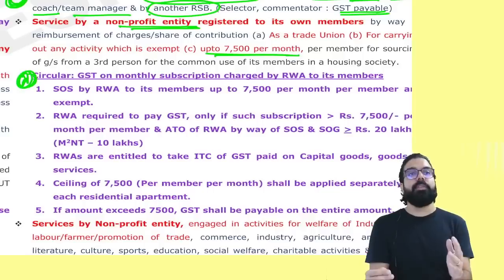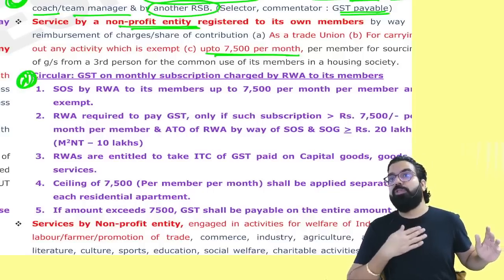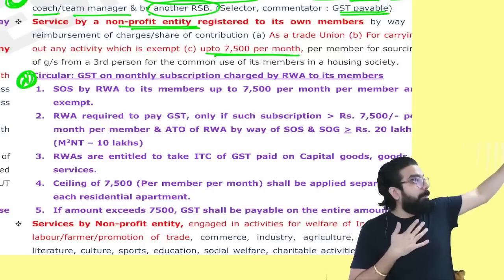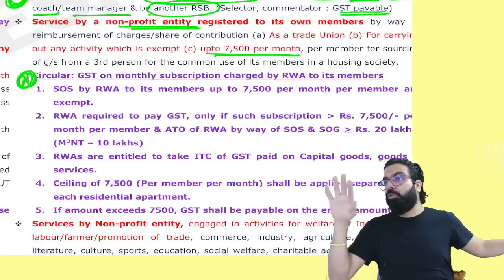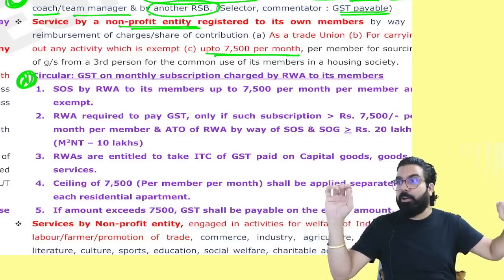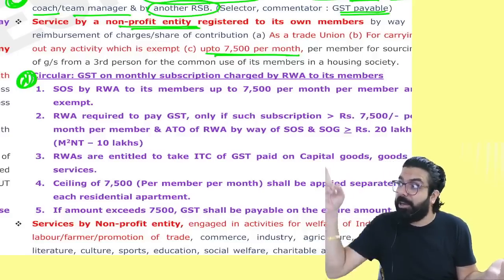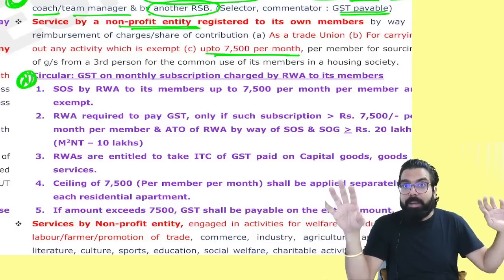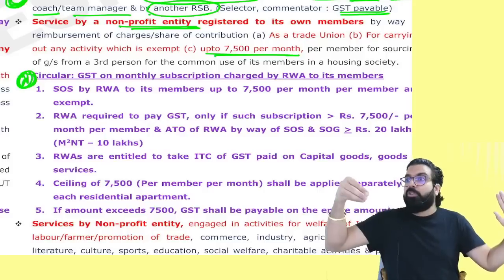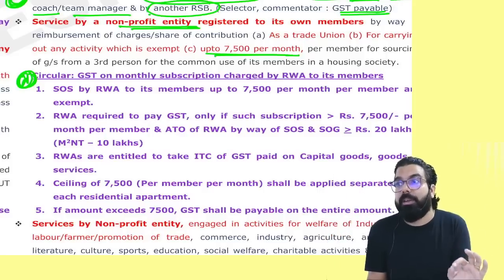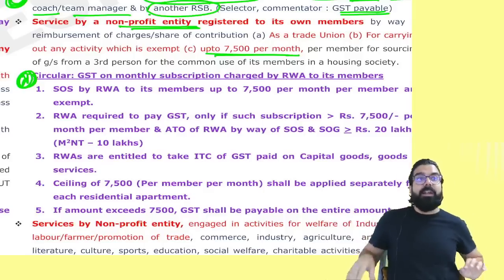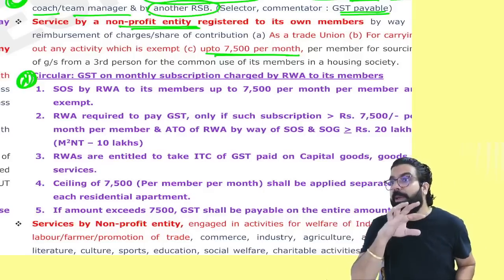Everyone here, I am an apartment welfare association. People are staying in the apartment. Association is separate, members are separate. Do you guys know already? Section 7(1)(aa). From the members, if the association is charging per month 7,500, listen carefully, it shall always be exempted.